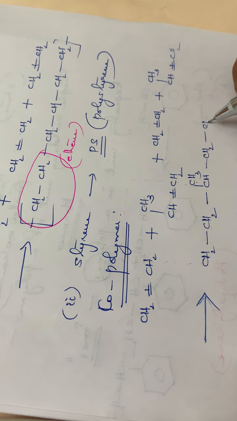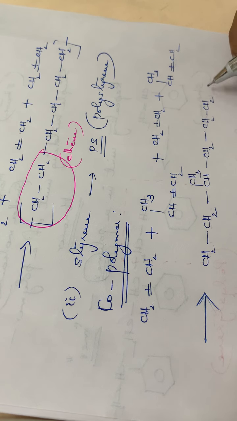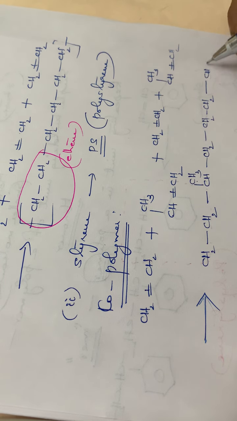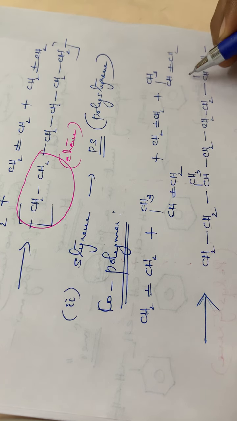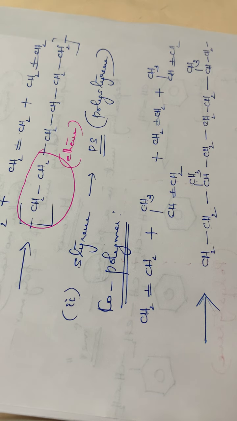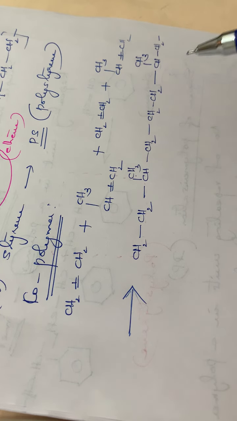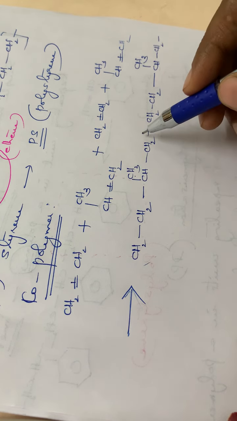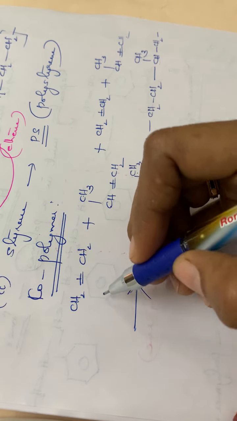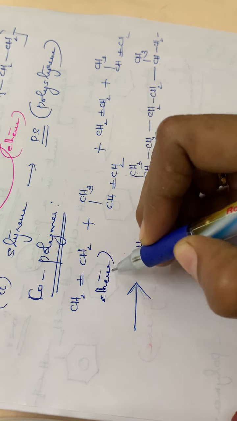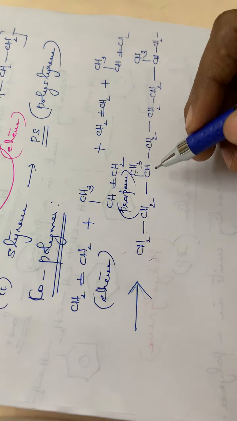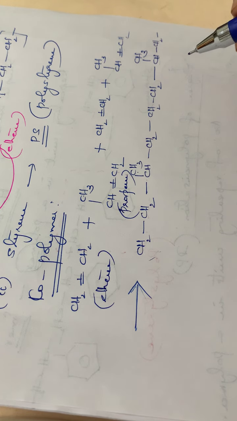Then again these 2 carbons, CH2, single bond CH2. Then again at this position this bond will be joining. So CH, single bond CH2, then CH3. Okay. So this is another example. This is an example for a copolymer. So here what happens? The repeating units are an ethene molecule as well as a propene molecule, isn't it? This is ethene and this is propene. So the repeating units are different, hence it is called a copolymer.